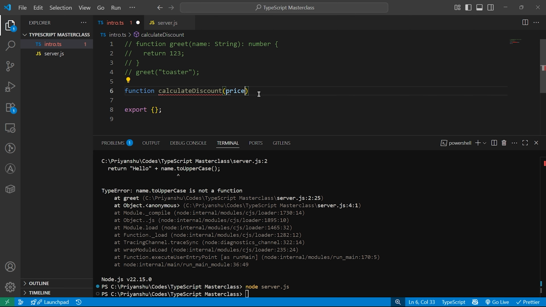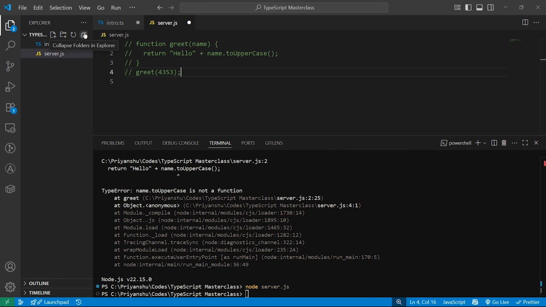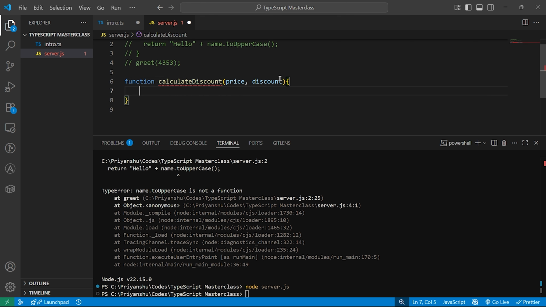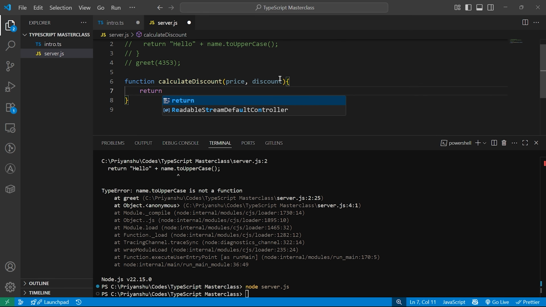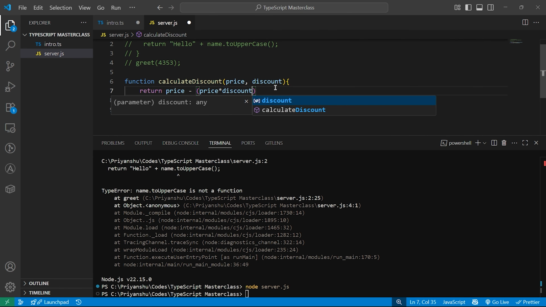Let's first write this in JavaScript, and you see how JavaScript will fool you. So here I need a price and discount, and I will return price minus price into discount. I mean, this is how you calculate the discount.